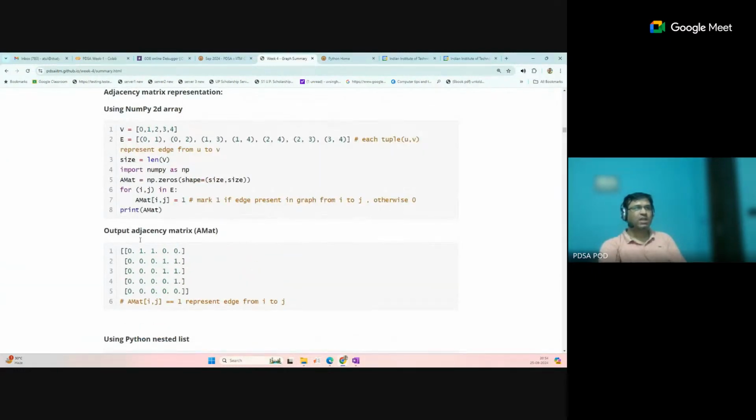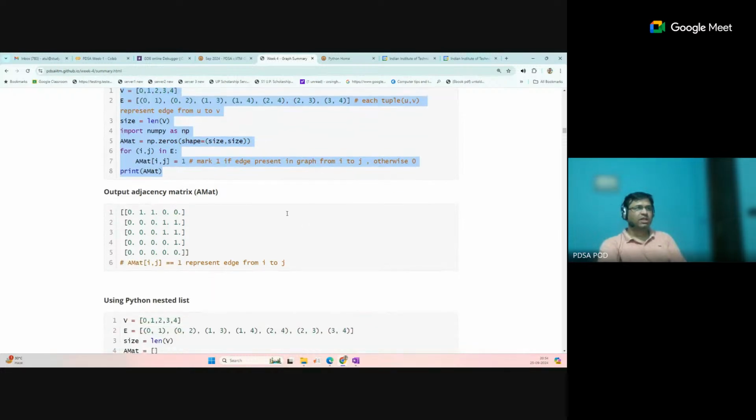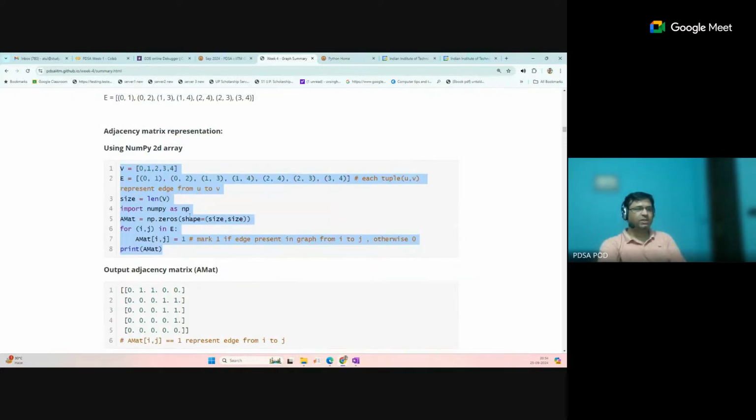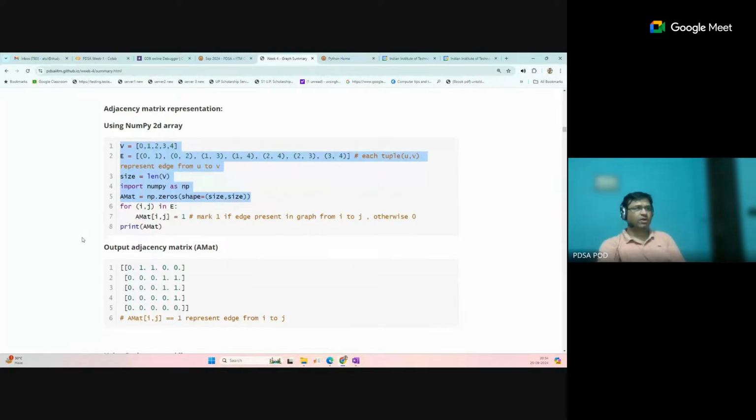Because the professor has used this NumPy approach, do not panic if you see it for the first time. That is why we are saying to explore this NumPy array a little bit. Not too much deep knowledge is required for NumPy arrays. Just understand how a one-dimensional array and a two-dimensional array can be created using NumPy, and how we can initialize all the values with 0. Only this very basic understanding of the NumPy 2D array is required, and nothing else.